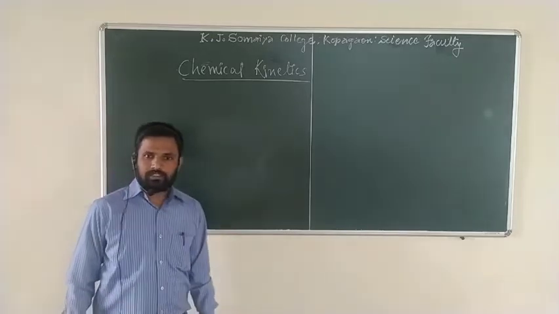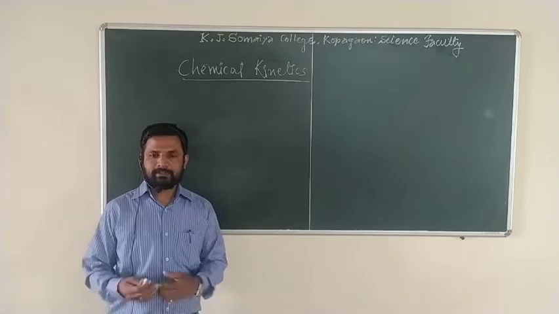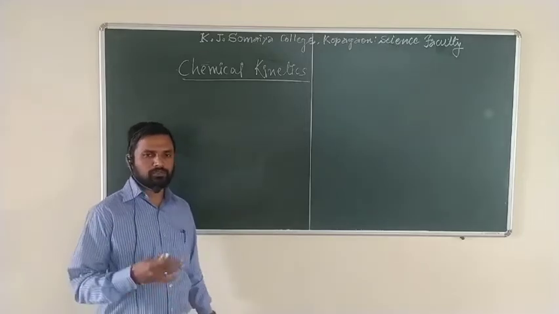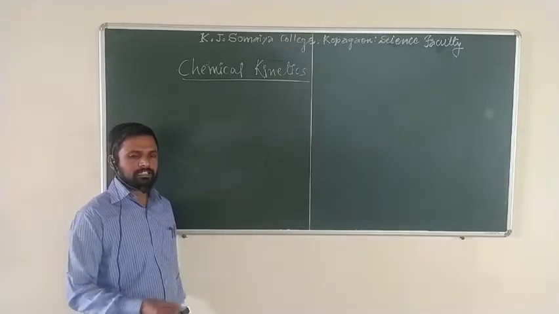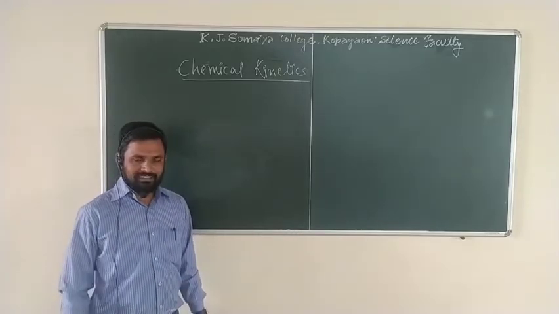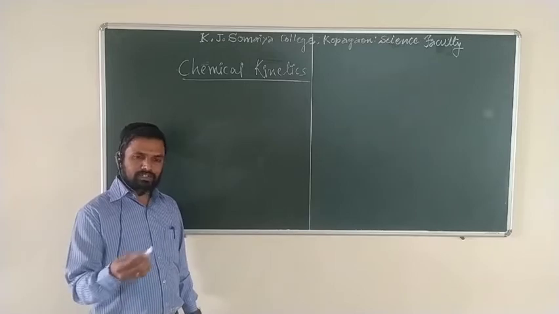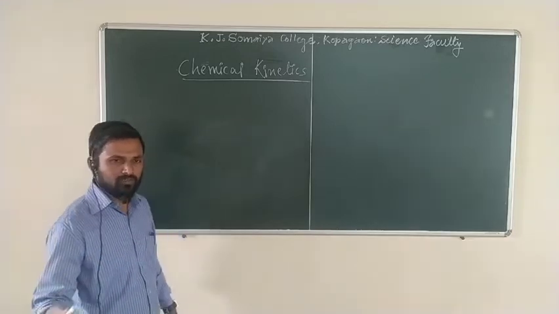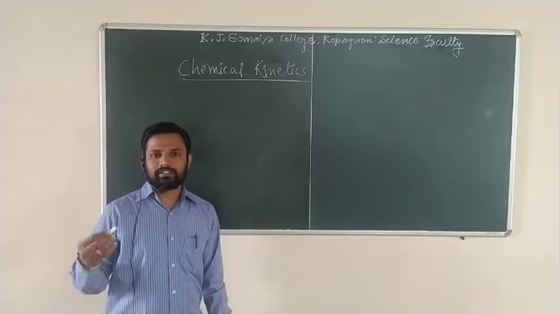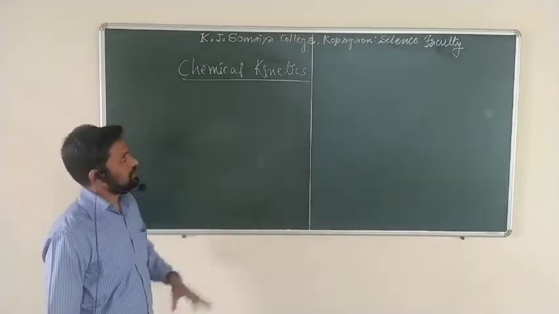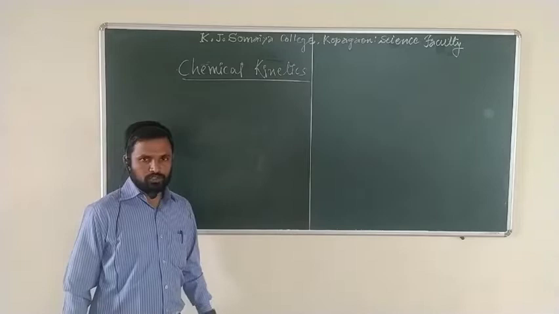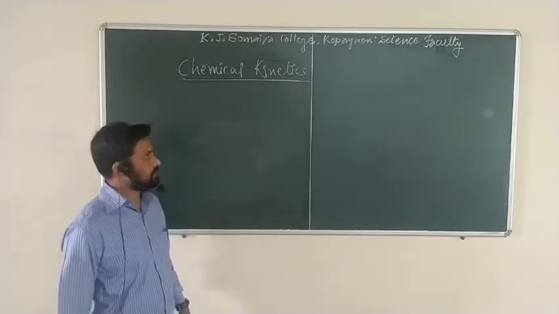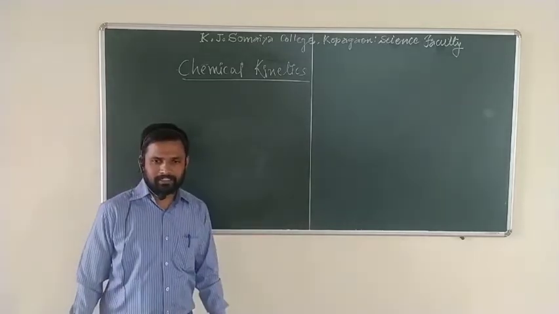For finding the mechanism of a chemical reaction, suppose a reaction is carried out, and reactants are converted into the product. At what rate that conversion of reactants into the product takes place can be studied by the rate of a reaction. So that rate of reaction relates to this topic of chemical kinetics.